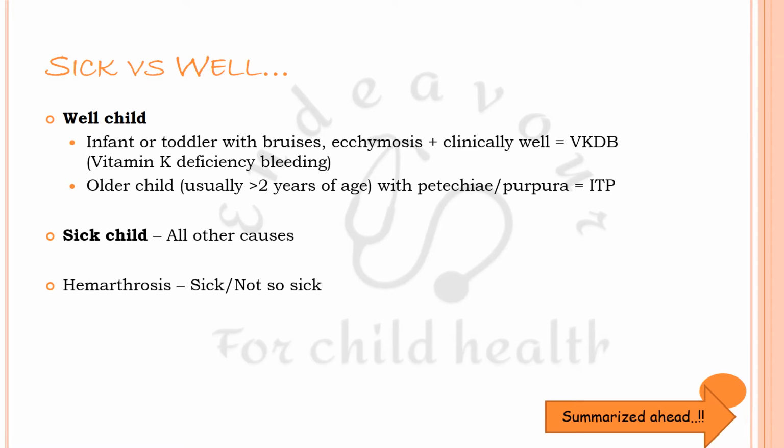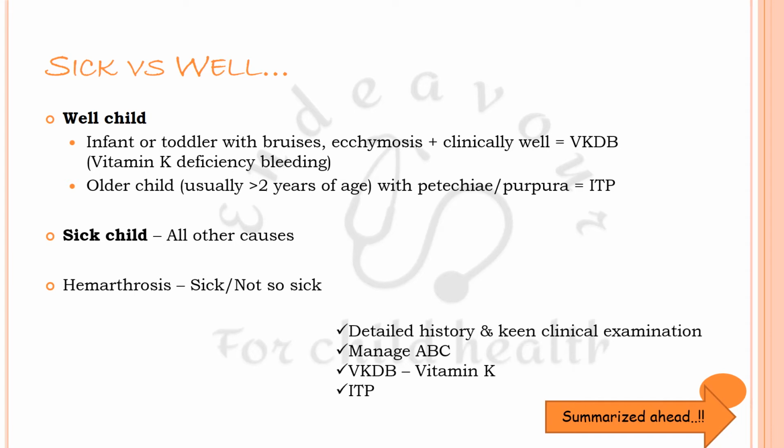In a child with hemarthrosis, he may be sick if the bleeding is acute. He might not be so sick if the bleeding has been recurrent and chronic in the same joint. So again, you must take a detailed history, clinical examination, manage the airway, breathing, circulation. This is very important prior to making a diagnosis, doing phlebotomy for sample collection and everything. You must first manage airway, breathing, circulation, give vitamin K for vitamin K deficiency bleeding, and also manage immune thrombocytopenia.